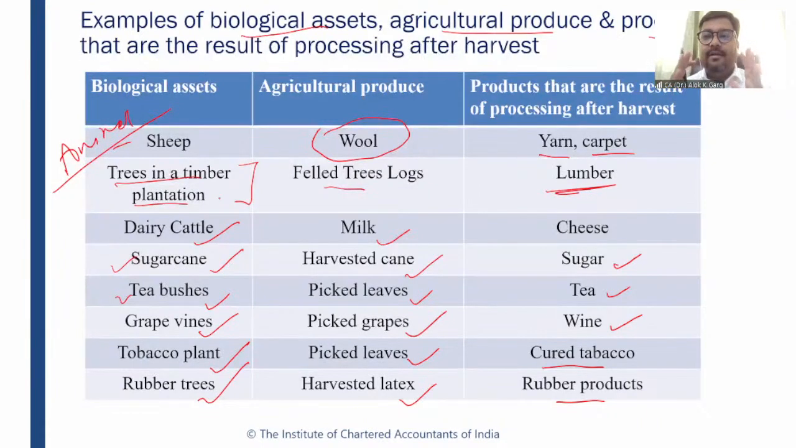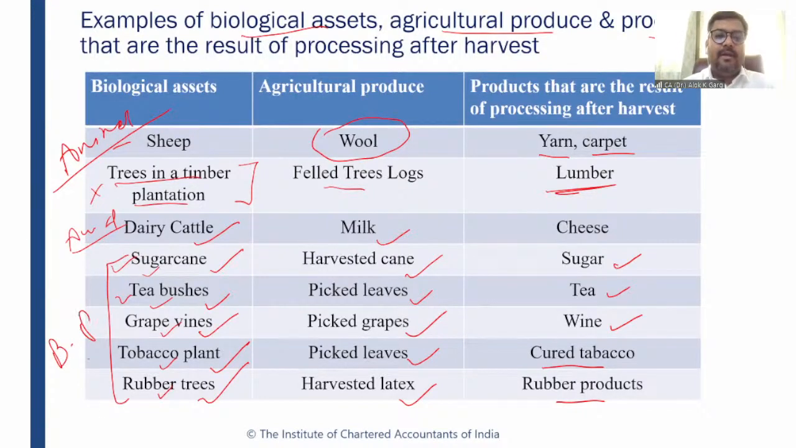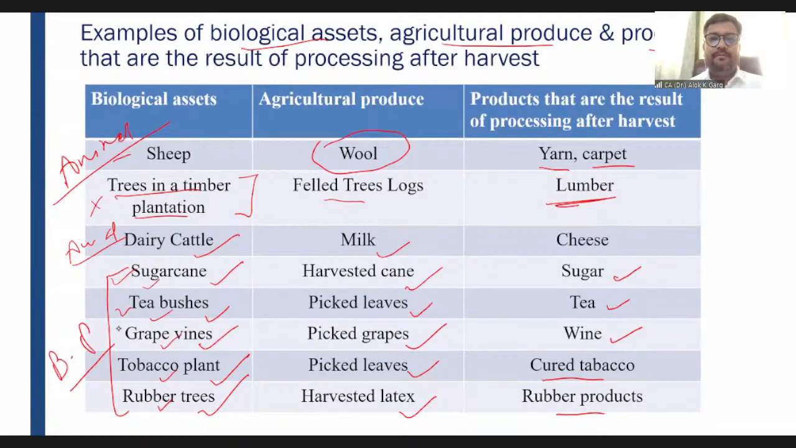There is a tree. What is the objective? When this tree is felled, it will provide a log only once. So it is again not a bearer plant. Dairy cattle is again an animal, right? But if I talk about sugarcane, tea bushes, grapevines, tobacco plant, and rubber tree, yes, these are the bearer plants. Right, Sheena? I hope it is clear now.